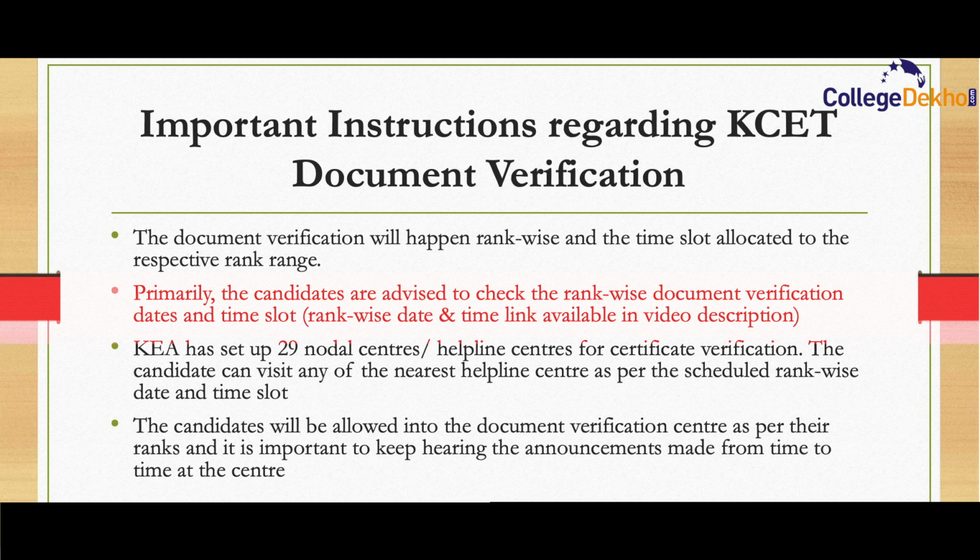So KEA has set up 29 model centers or helpline centers for certificate verification. So you can visit any of the nearest helpline centers in your location for the scheduled rank-wise date and time slot, so that the candidates will be allowed into the document verification center as per their ranks. And it is important to keep hearing the announcements made from time to time at the certificate verification center. So you will be allowed at least 30 minutes before the scheduled time into the document verification center, but you need to listen to the announcements carefully regarding the ranks of the candidates who will be called into the certificate verification hall.